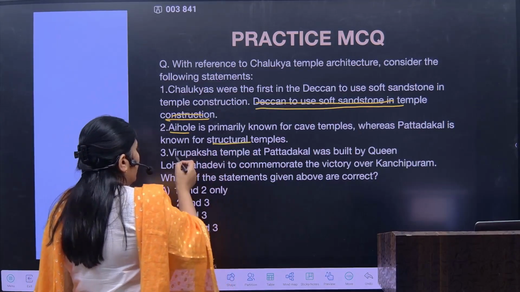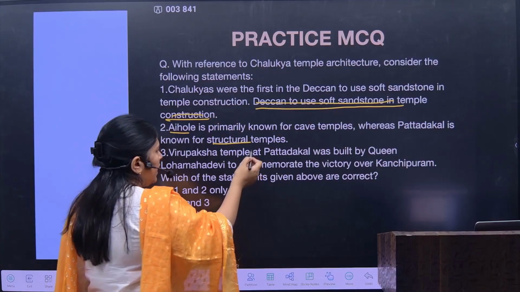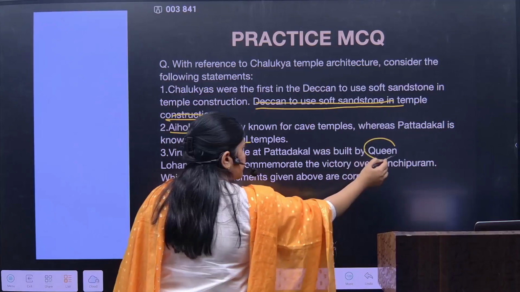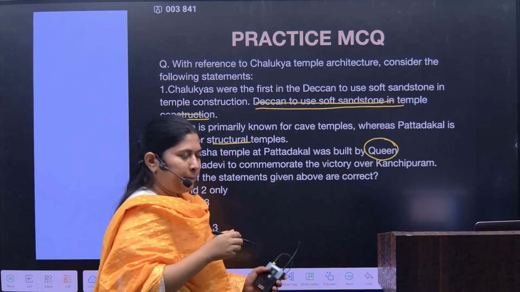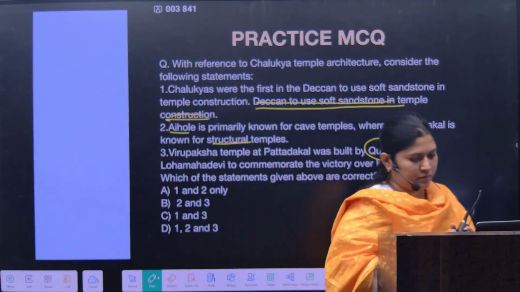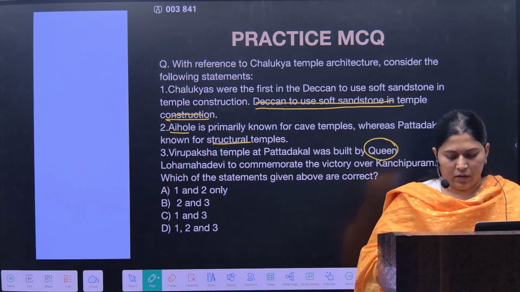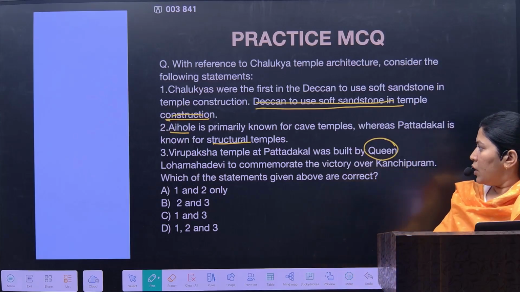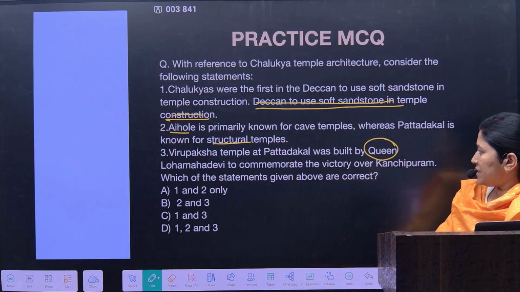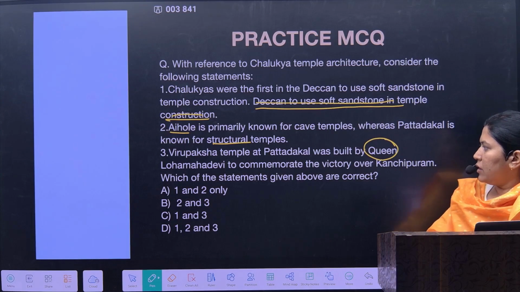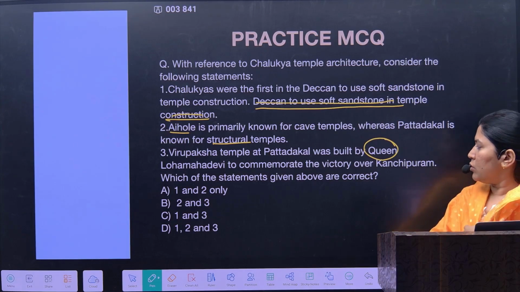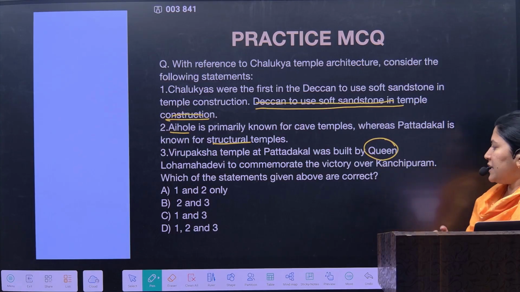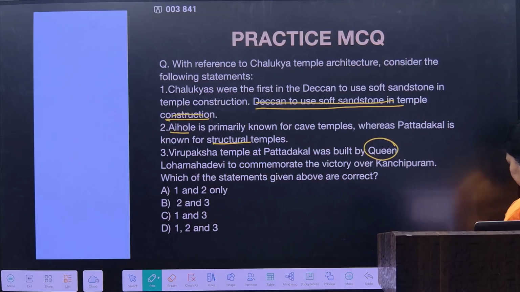The Virupaksha temple at Pattadakal was built by the queen Lokamahadevi to commemorate the victory over Kanchipuram. So which of the following statements is right? We'll complete everything of the above.